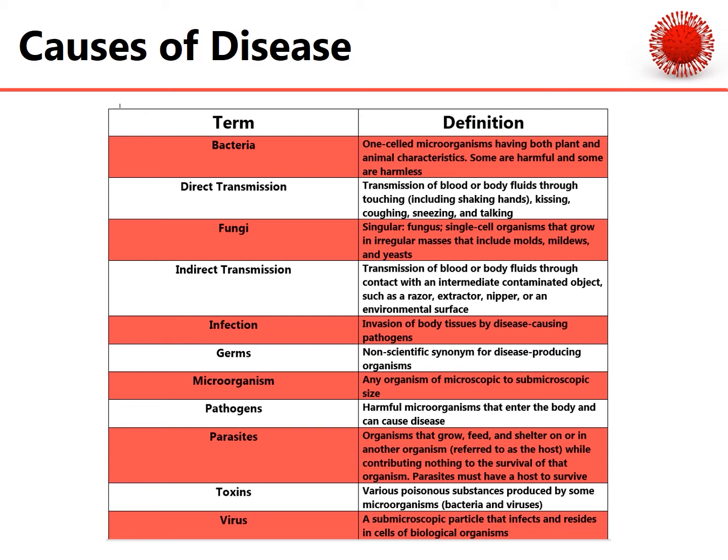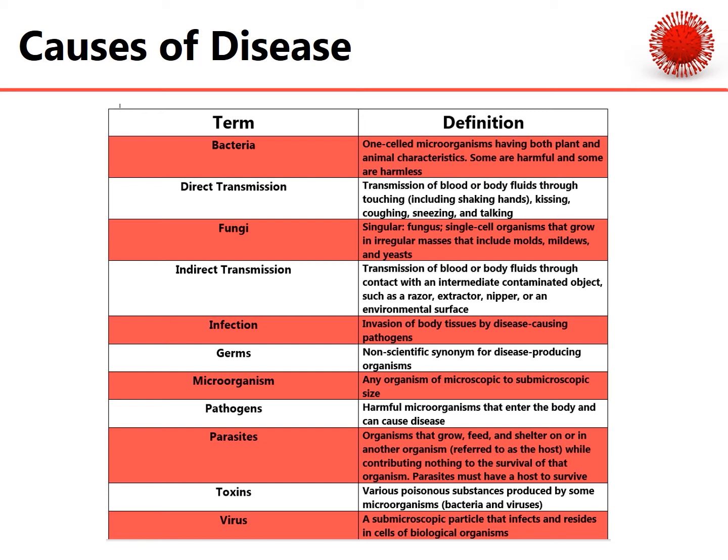Then we have indirect transmission of blood or body fluids through contact with intermediate contaminated objects such as razors, which have to be disposed of very carefully and immediately after use in sharps containers, as well as extractors, nippers, or an environmental service. We've got infection, which is an invasion of body tissue by disease-causing pathogens.